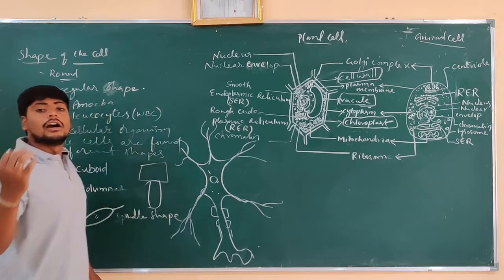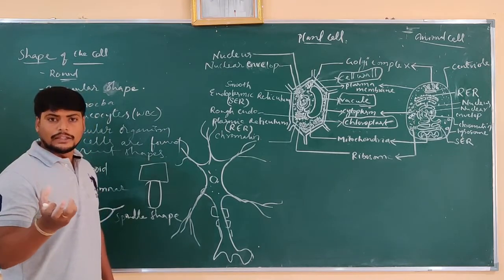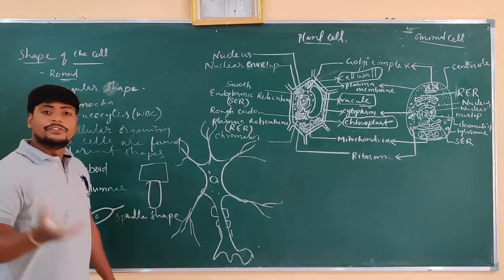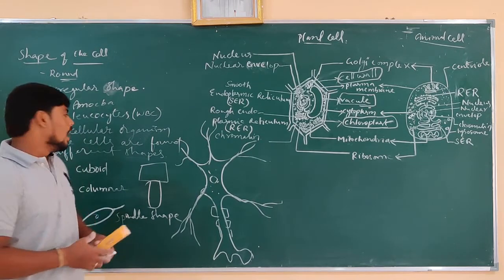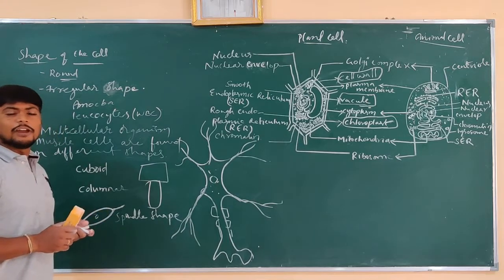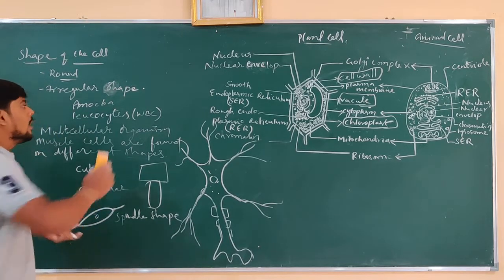So here, according to their function and the system in which they are located, the cells of different organisms are usually found in different shapes. Not only in multicellular organisms, they are found in different shapes also in the simplest microorganisms.